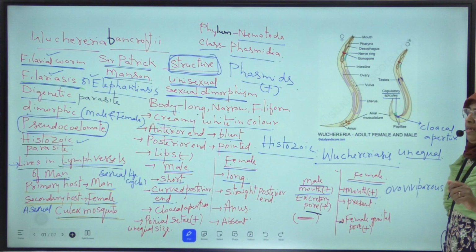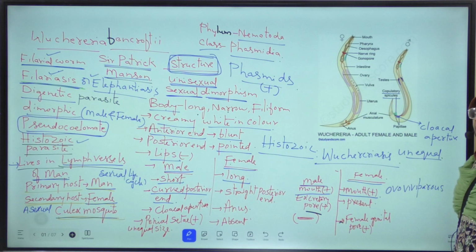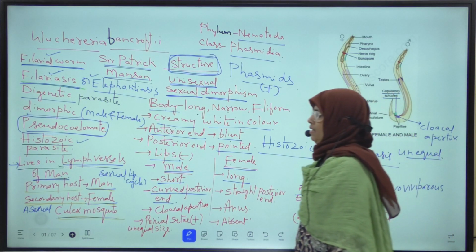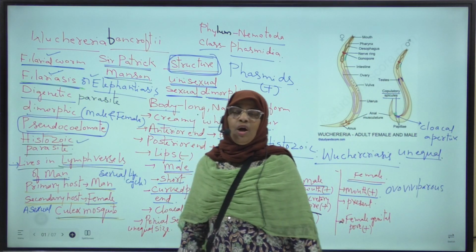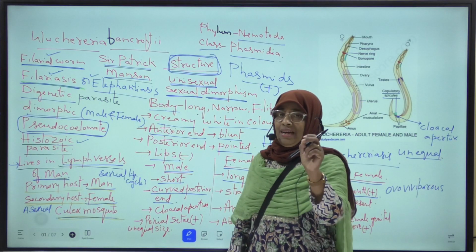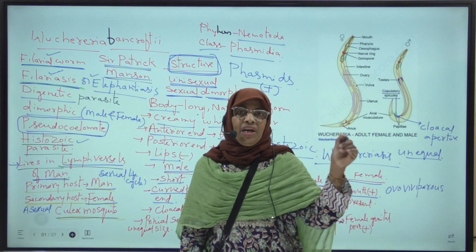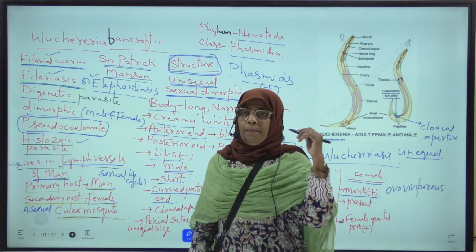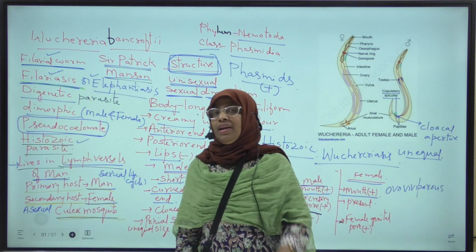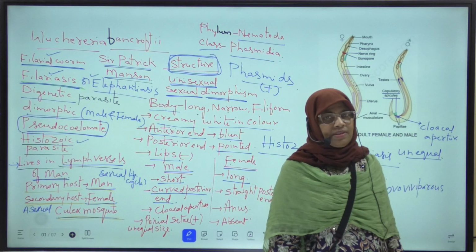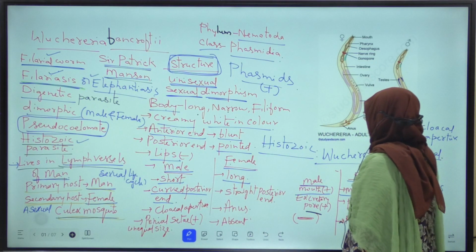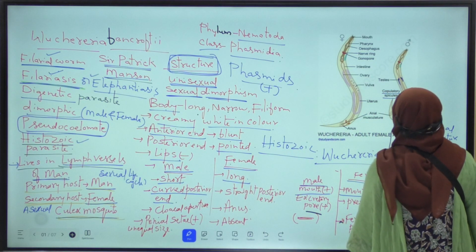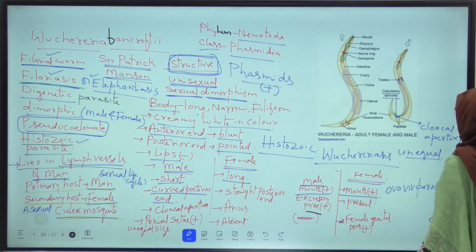But in the male Ascaris, these pineal setae or copulatory spicules are equal in size. But in male Wuchereria bancrofti, these pineal setae are unequal in size. Remember this difference. Okay? Listen properly, all of you. Once again, I am repeating.